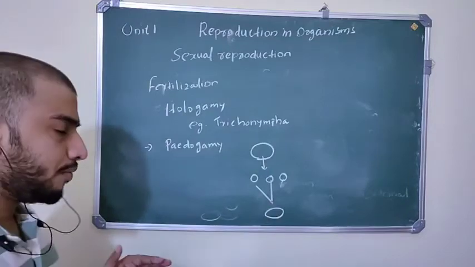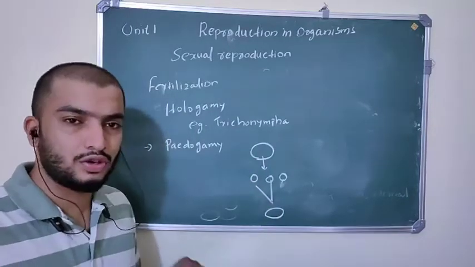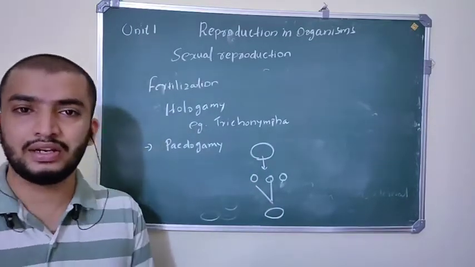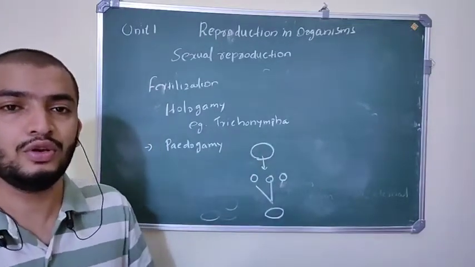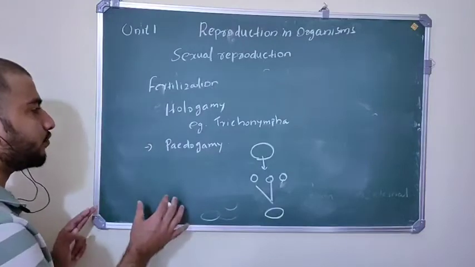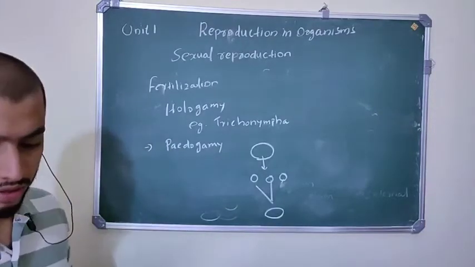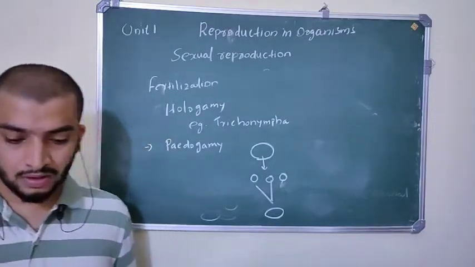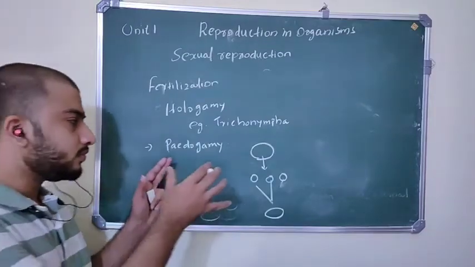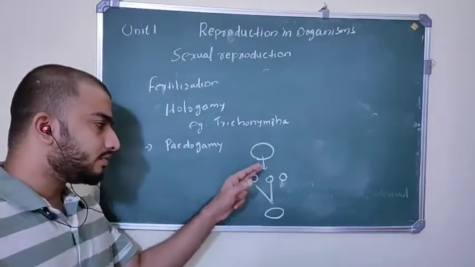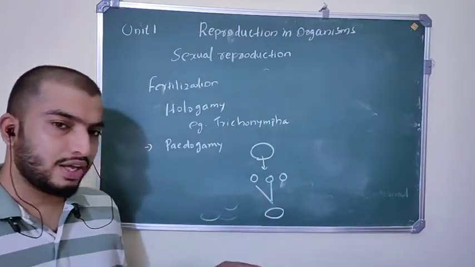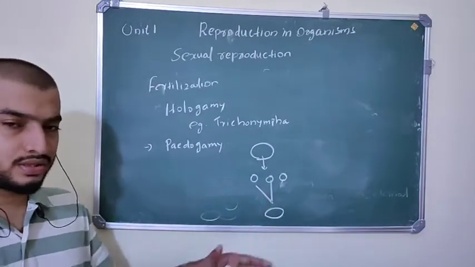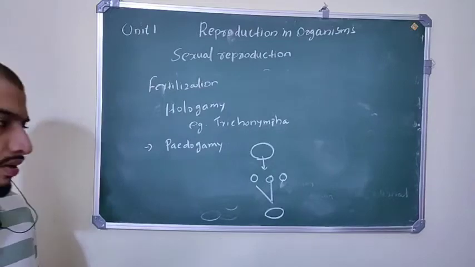So after forming, one organism produces younger individuals, and immediately these younger individuals fuse and form new individuals. That type of fertilization is called pedogamy. Clear? So it is one organism which produces young individuals or daughter cells, daughter individuals. Immediately these daughter individuals fuse and form a new individual.